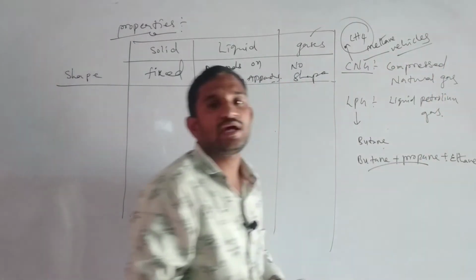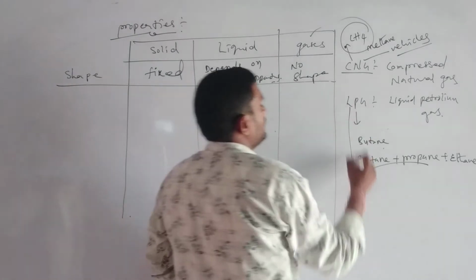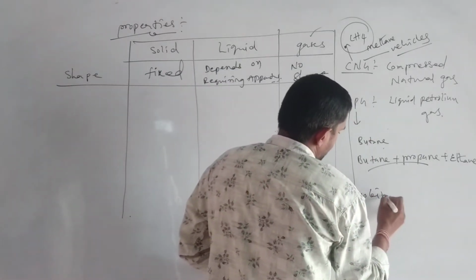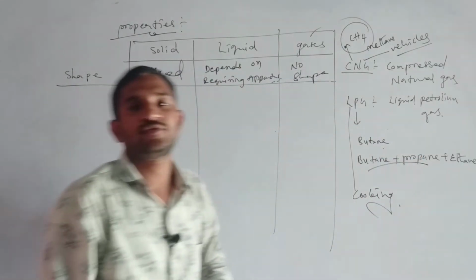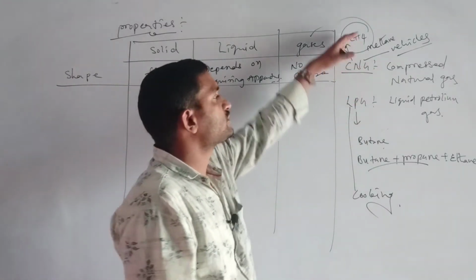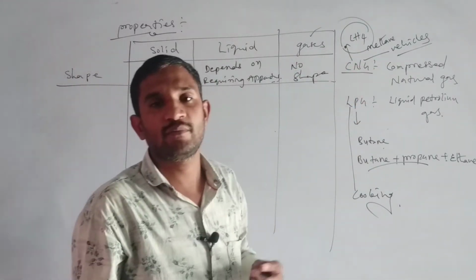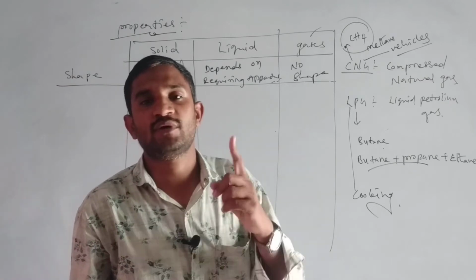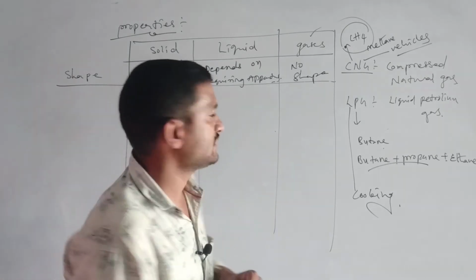CNG is used for vehicles. LPG is used for cooking, CNG used for vehicles only. Most important concept that we have to remember. Maybe we can get a 1 mark question, or a choose the correct answer.